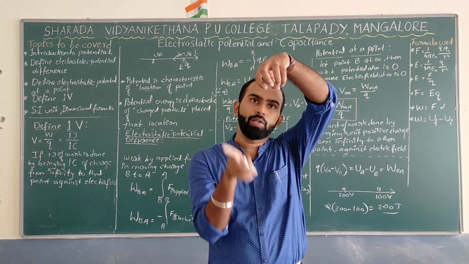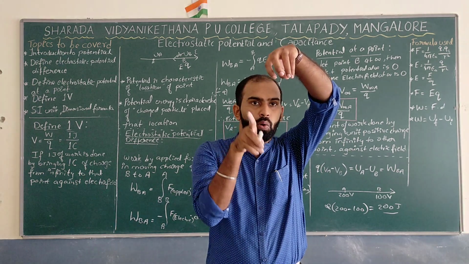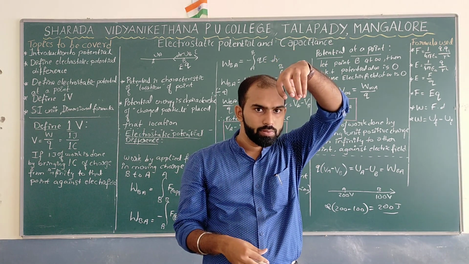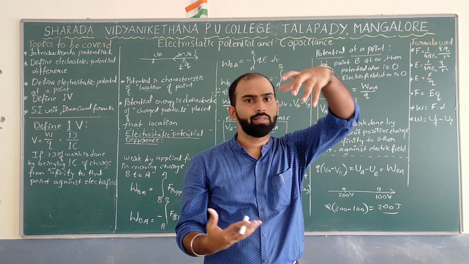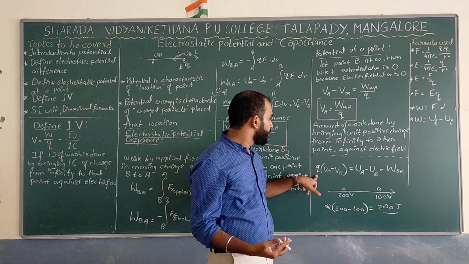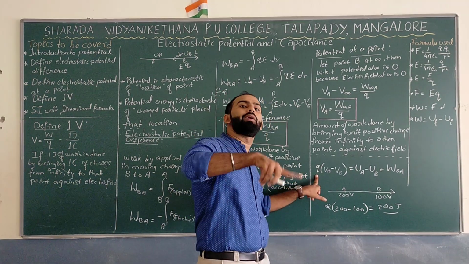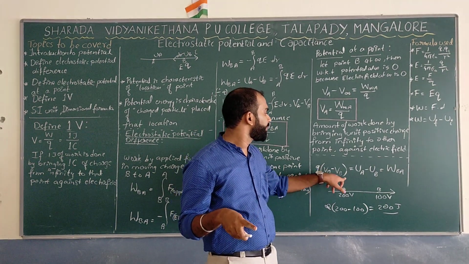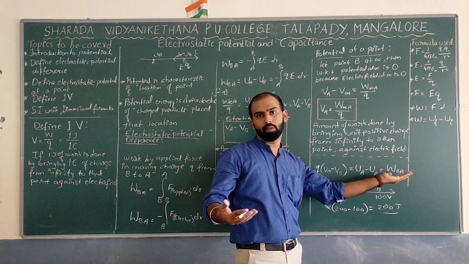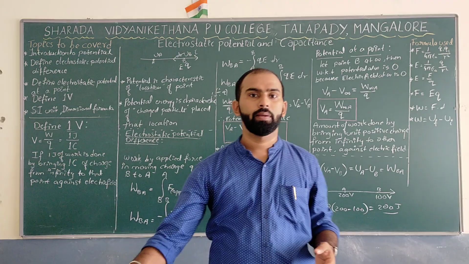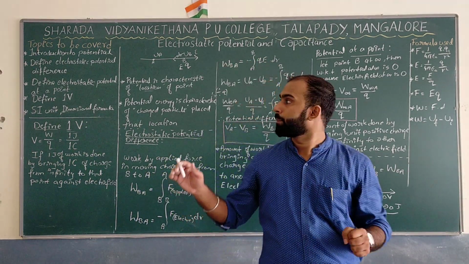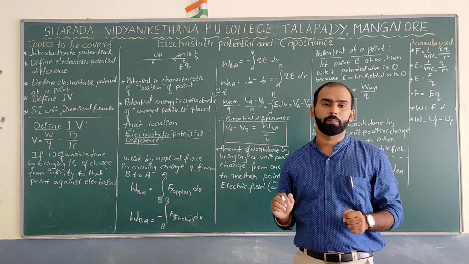If 1 coulomb of charge flows from one end to the other, what is the work done in the process? It's nothing but around 200 joule. Because the charge moving from one end to the other is 1 coulomb, and the potential difference at your home is 230 volt. So this is what exactly I want to tell in this particular introduction part. Thank you very much.